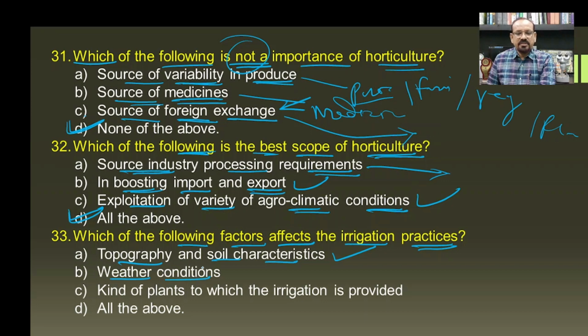Then weather conditions, we know if the rainy season is there, there is no need to provide water. If summer is there, then there will be a frequent need of water. In this way, weather conditions are also equally important. Then the kind of plants to which the irrigation is provided is also important because different plants require water in different quantities, and hence all the above become the answer for this question.